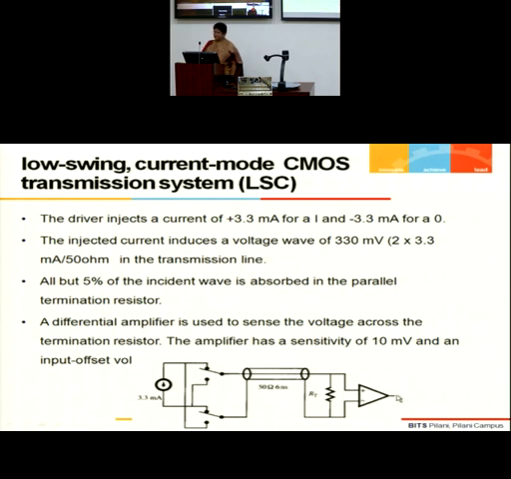As I said, the receiver can be a differential pair, it can also be an inverter, or an amplifier. If we assume a differential pair, it will also have an offset. So in this transmission system, the receiver is a differential pair, and we are assuming a sensitivity of 10 millivolts and a certain input offset voltage also.